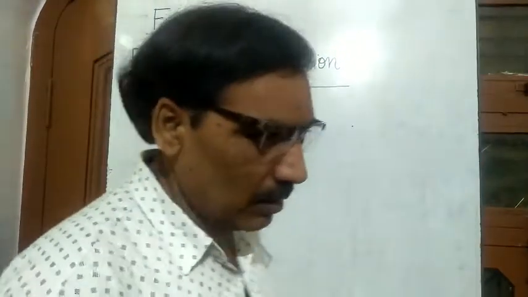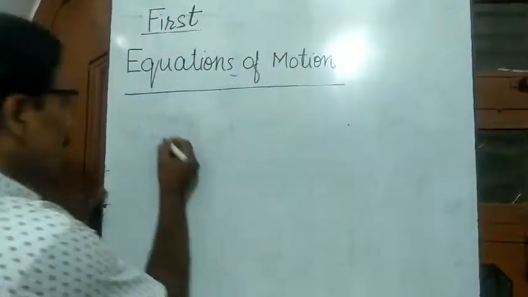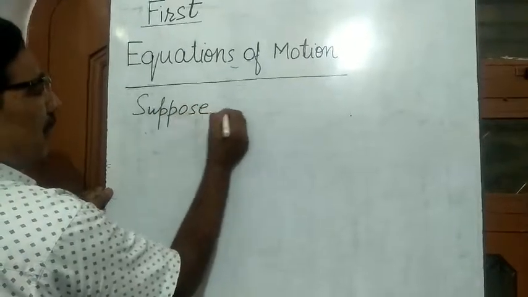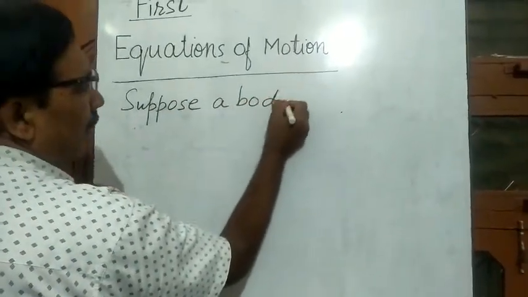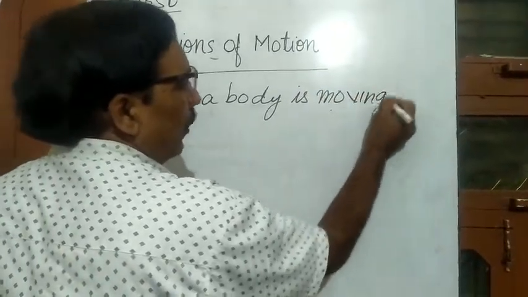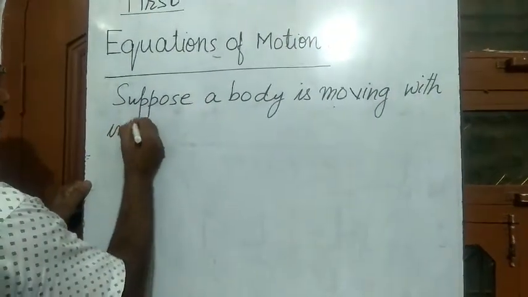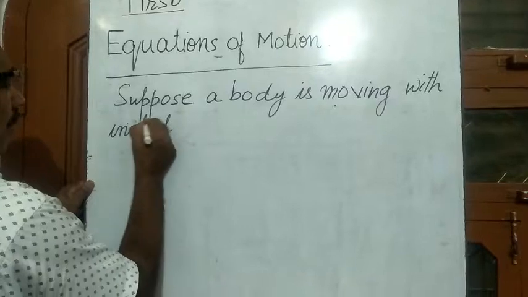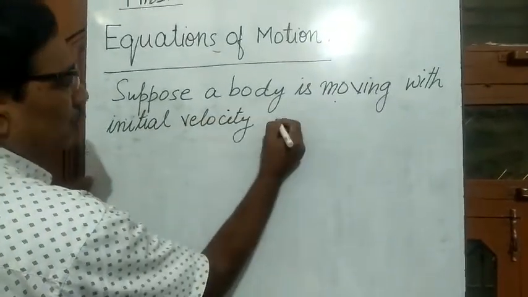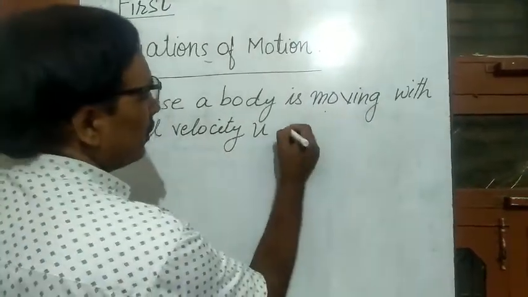Suppose a body is moving with initial velocity u, small u, and uniform acceleration a.